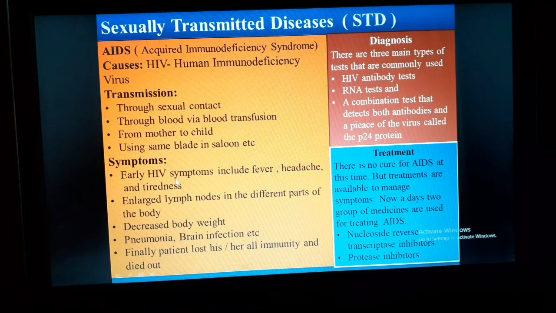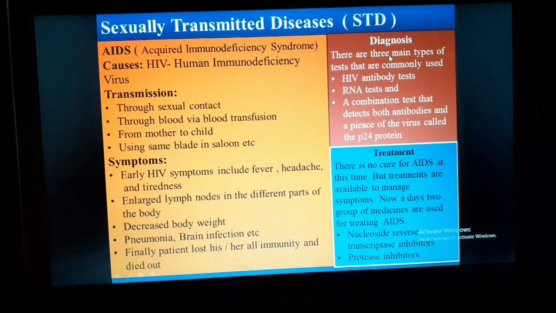The different types of symptoms are found in the different stages of AIDS. The early HIV symptoms include fever, headache, and tiredness, enlarged lymph nodes in different parts of the body, decreased body weight, pneumonia, brain infection. Finally, the patient loses all immunity and dies.